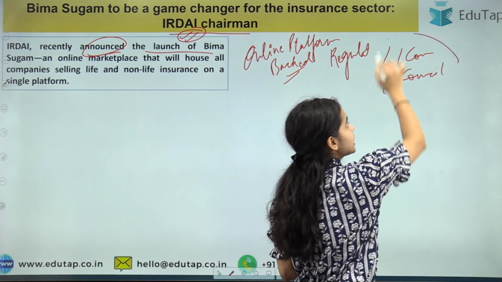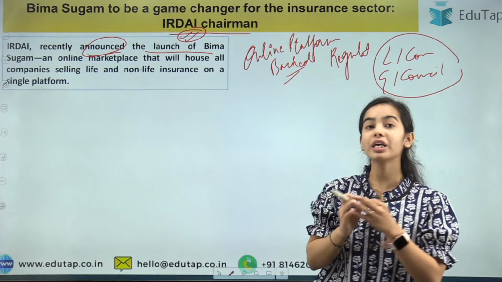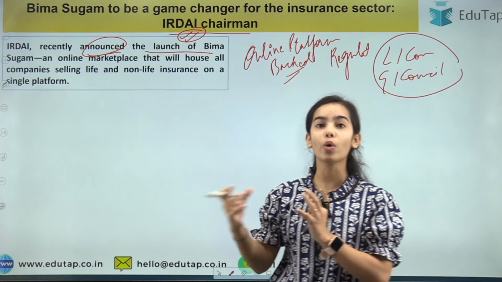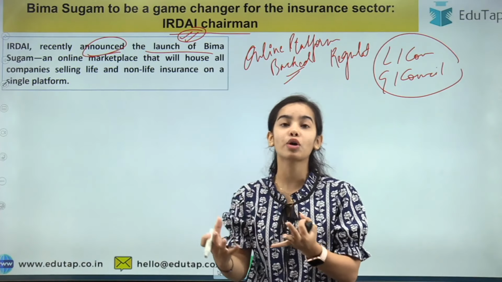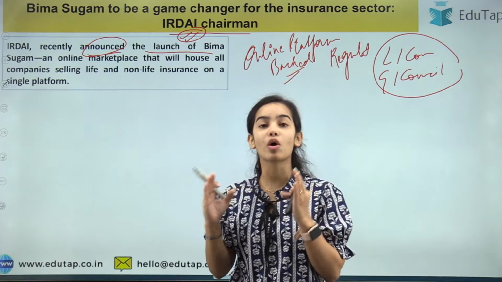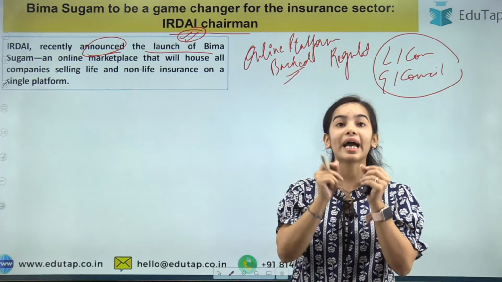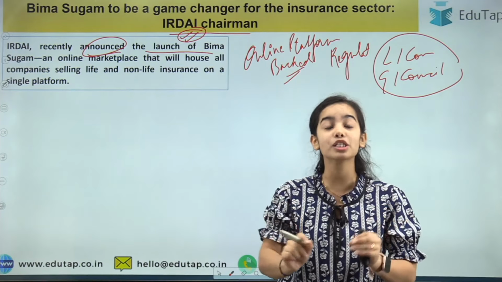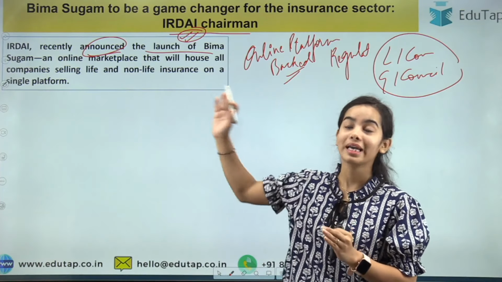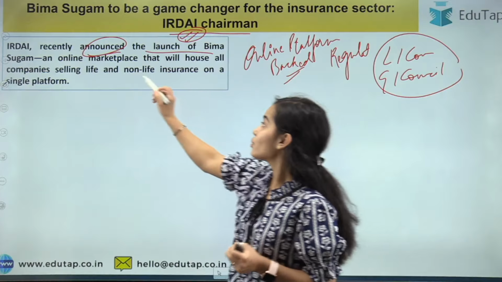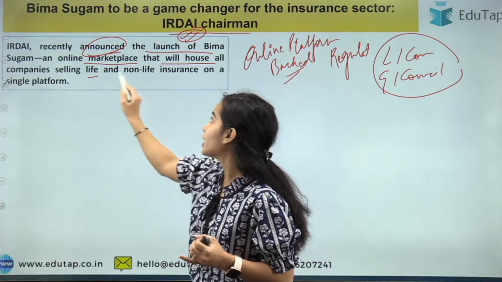You can understand that such important organizations are backing this Bima Sugam portal, and it is going to be an online marketplace. Like in a market, you can buy anything you want. If you want to buy watches, you can buy them. If you want to buy clothes, you can buy them. Anything you want, you can buy through the marketplace, and this Bima Sugam portal is going to be the online marketplace for insurance. Any kind of insurance that you want, you can buy from here. It is an online marketplace that will house all the companies that are selling life and non-life insurance.